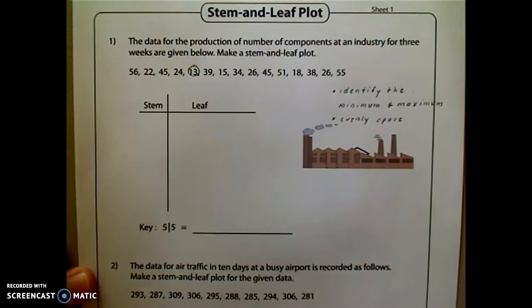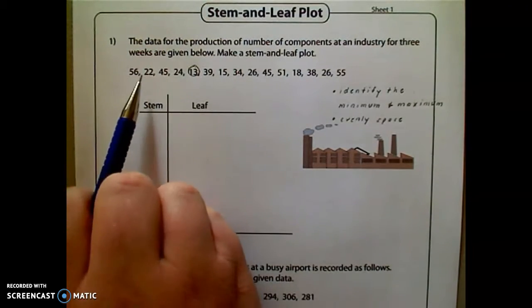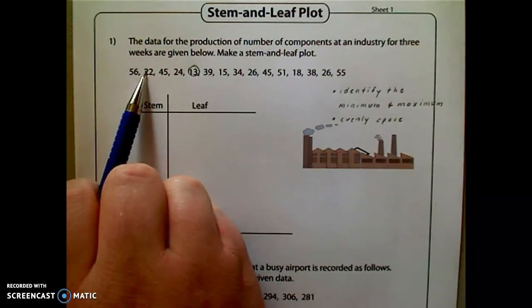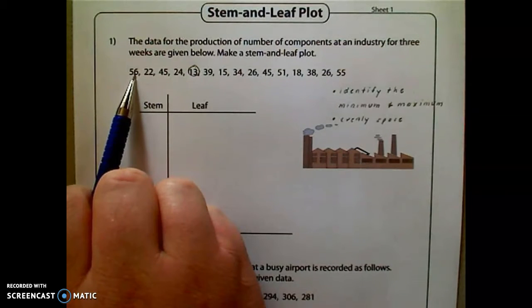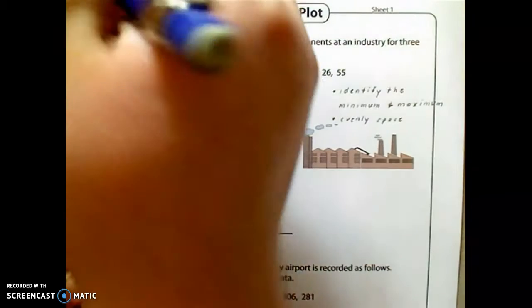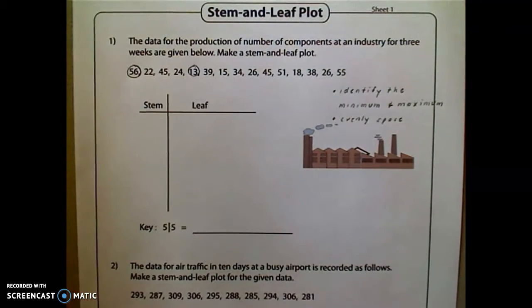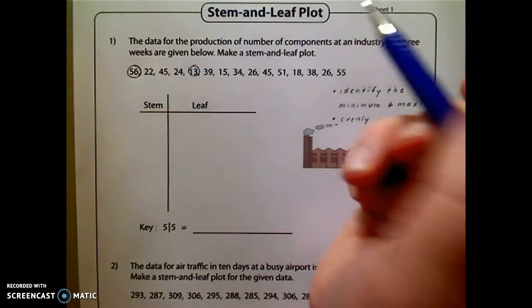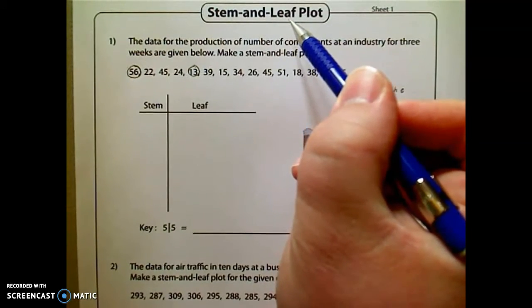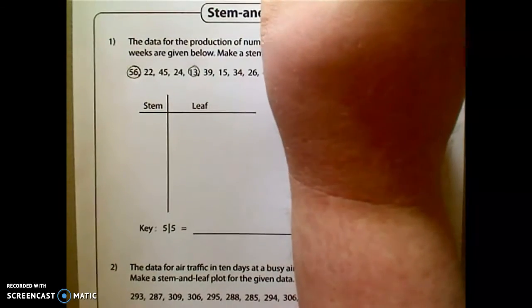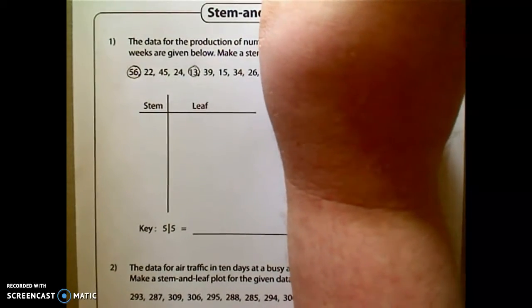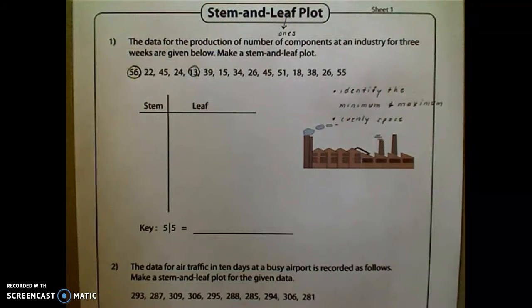And the maximum, here's 56. I don't think there's anything else bigger than that, so we're going to put a circle around that. So that means that our data in our stem and leaf plot has to range from 13 to 56. Well, the word leaf always refers to the ones position. And the stem always refers to everything else.